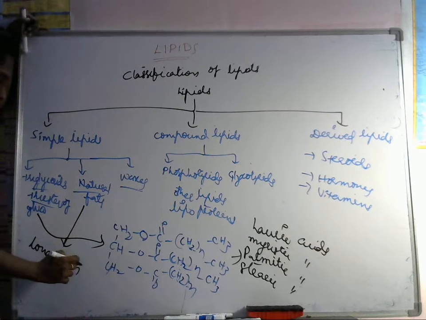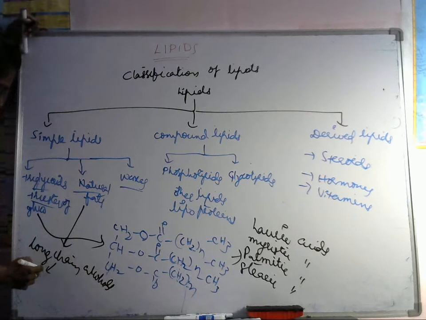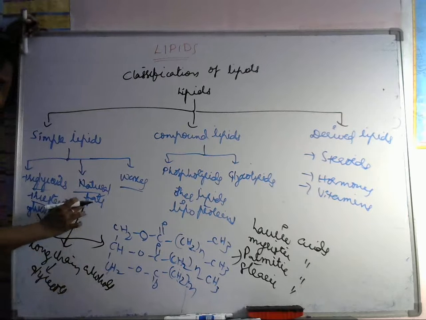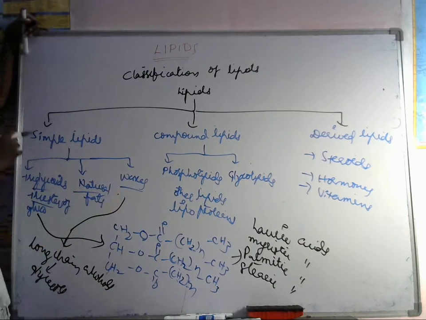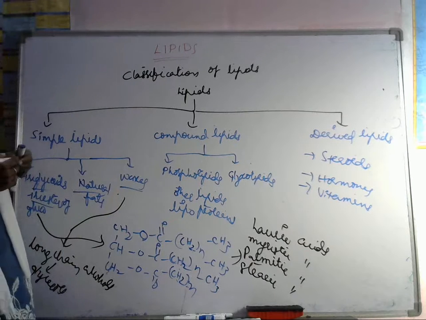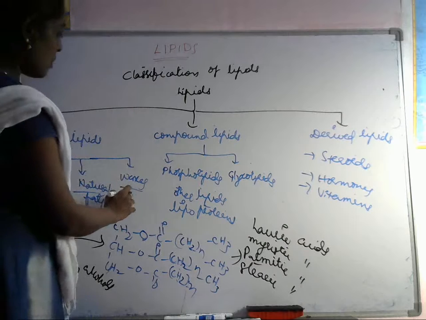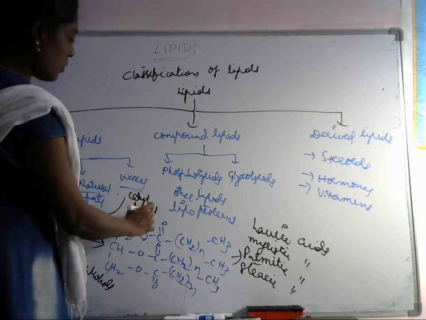Long chain alcohols, which are called glycerols. Glycerol, not this one, so this one, that's it. These alcohols may be aliphatic or alicyclic. Cetyl alcohol is the most common form, so cetyl alcohol is the most commonly used wax.